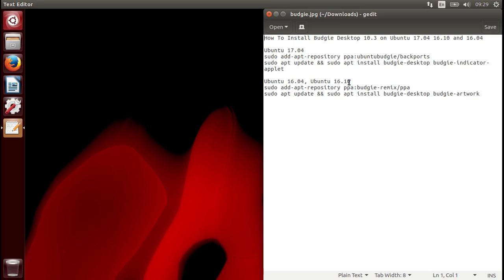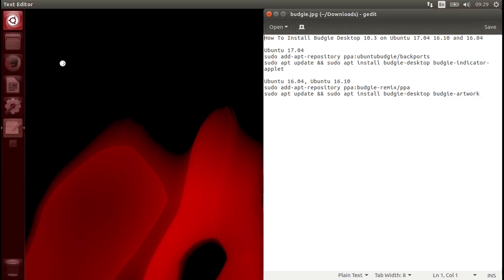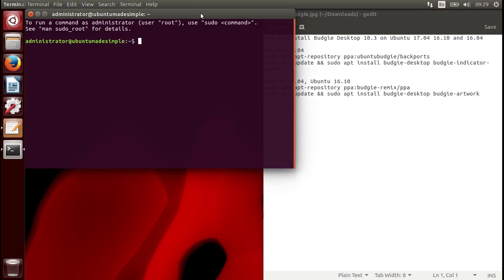And of course, it will work on Ubuntu Budgie, or Ubuntu Budgie Remix, as it was known in 16.04 and 16.10. So let's start. I'm running Ubuntu 17.04 on this system, so I will use these commands. So basically, you open up a terminal. You will need a terminal for this installation.